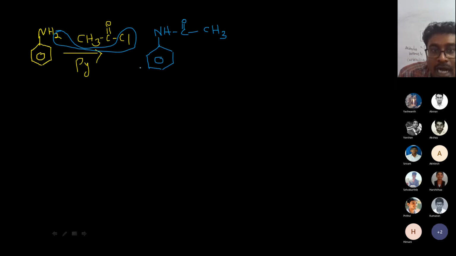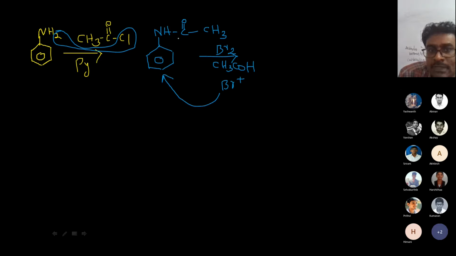Right now, the ortho position is covered with this bulky group. Suppose I add bromine with acetic acid. The bromine electrophile, Br plus, can approach only at the para position.